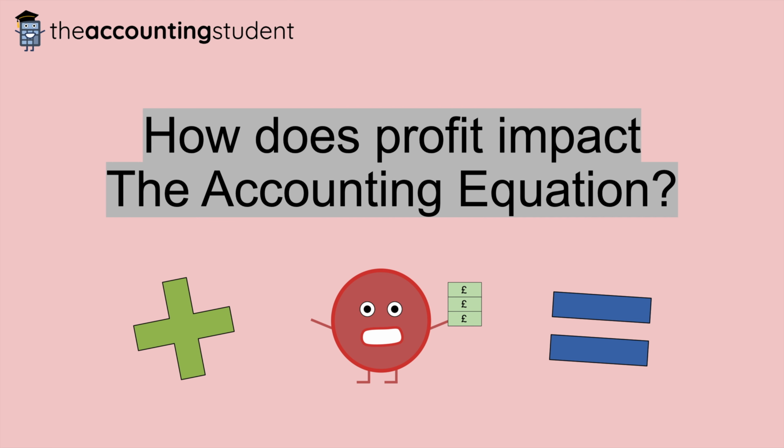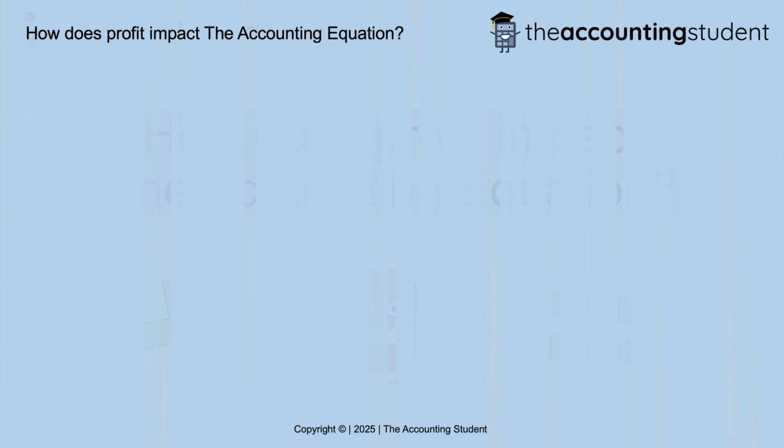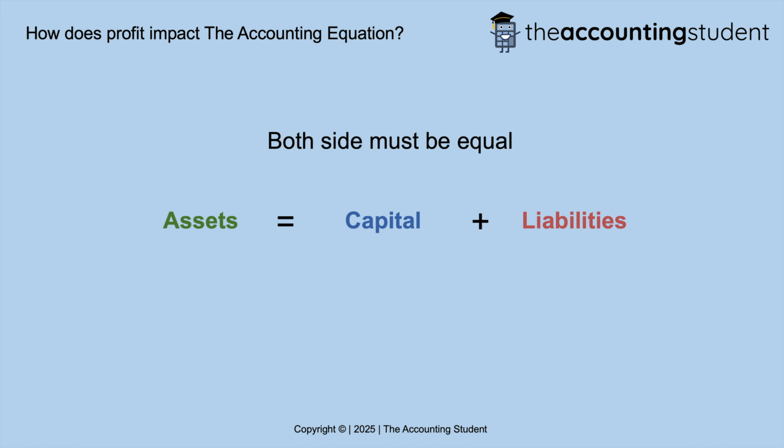Before we do so, let's quickly take a moment to recap the accounting equation. The equation can be represented as assets equals capital plus liabilities. It's important to remember that both sides of the accounting equation must always be equal, every single time, no matter how many transactions have occurred.